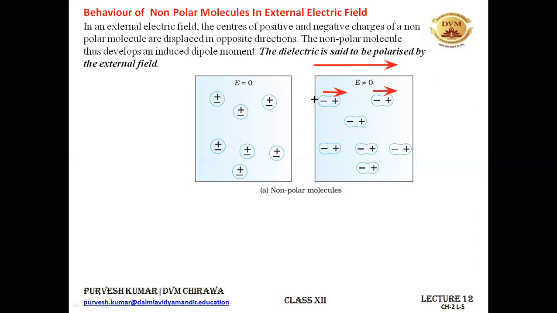All right, and the direction of the dipole moment of these individual molecules of the non-polar substance will be towards the direction of the external electric field. Thus we can say that because of the presence of this electric field, this non-polar molecule has developed a dipole moment of its own, and that's why it is said to be polarized. So this is one way in which a molecule can be polarized with the help of the external electric field, that is, the centers of the positive and the negative charges get stretched out.